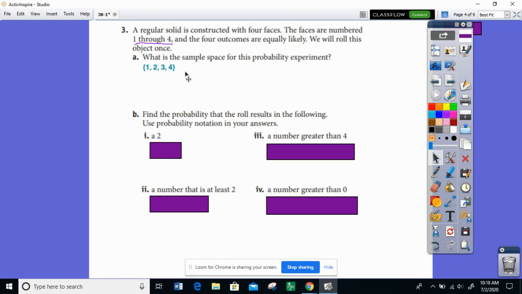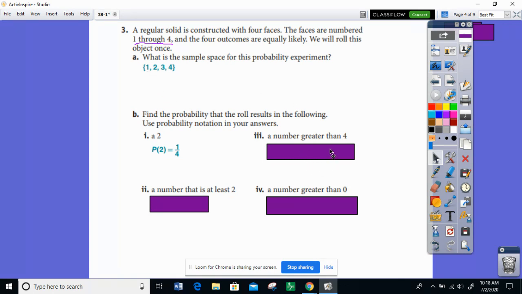So now part B wants us to find the probability that the roll results in the following, and we're going to use probability notation for our answers. So the probability of rolling a 2 is 1 out of 4. There's only one of these numbers that's 2, so that's why we have a 1 in the numerator, out of 4, because there are 4 possible outcomes in the sample space.